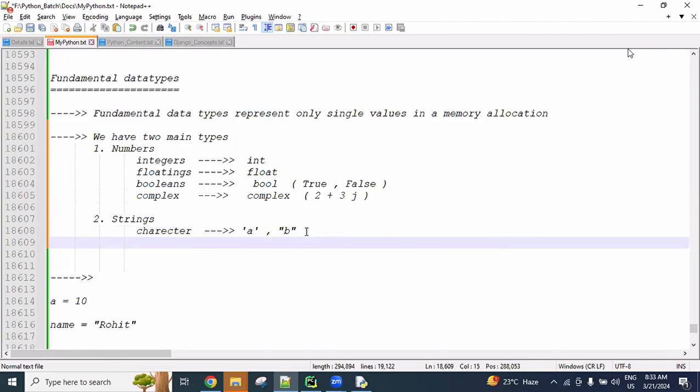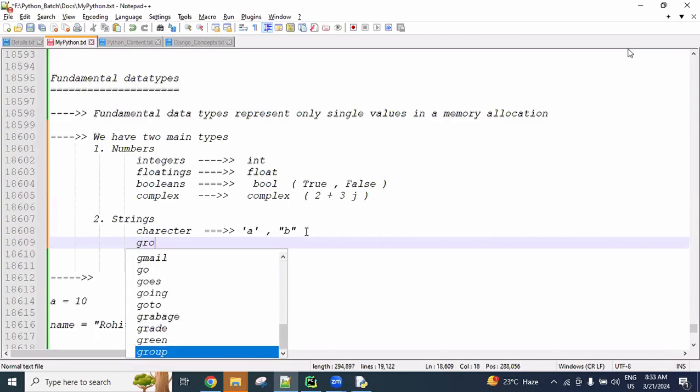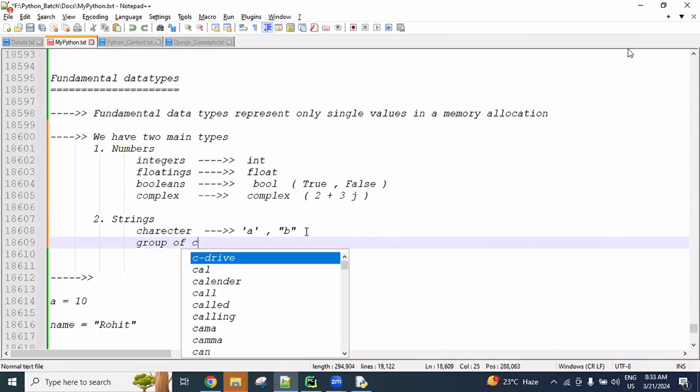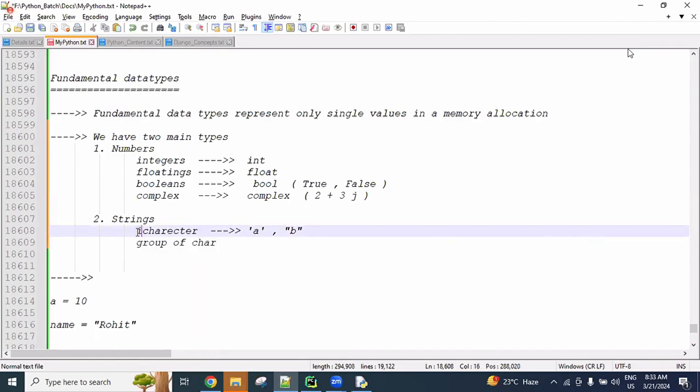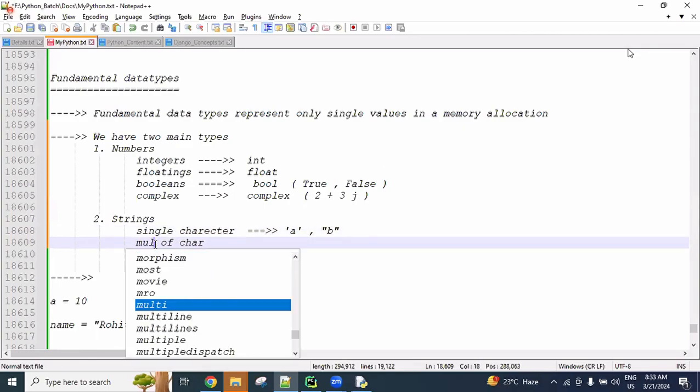And next, a collection or group of characters: single character, multiple characters.